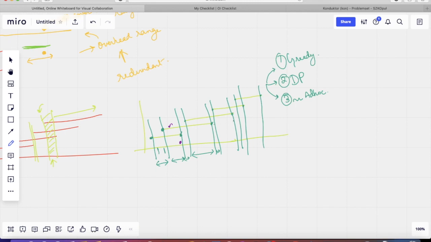Here we again see that a range is ending which was not initially covered, so we place a point here, and again we place a point here. So this strategy does indeed assure you that you will be using the minimum number of points,